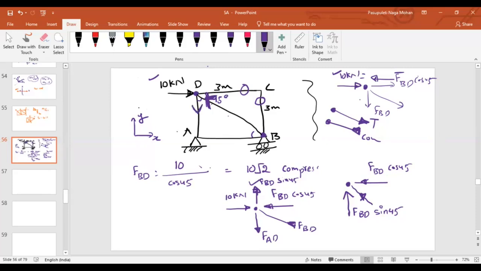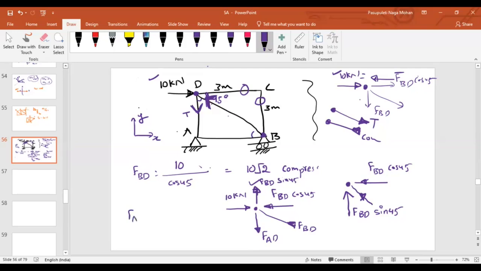Think about joint D. With respect to joint D, is this arrow representing away from the joint or towards the joint? Away from the joint. That means the member AD is under tension. And what about that component?